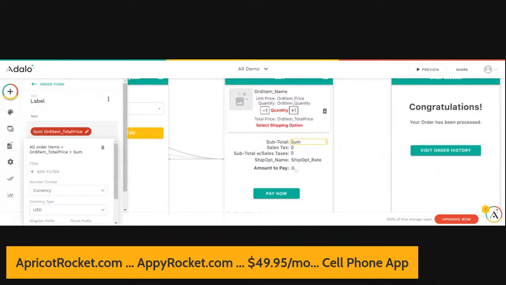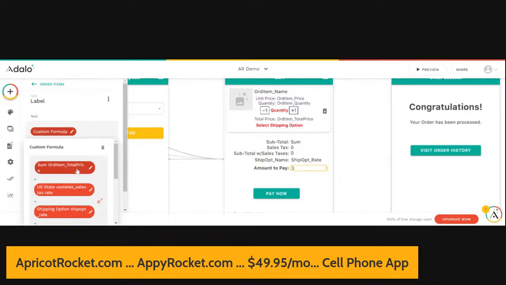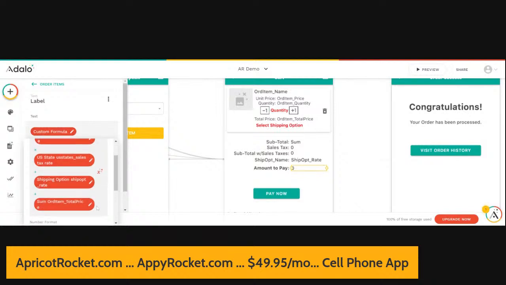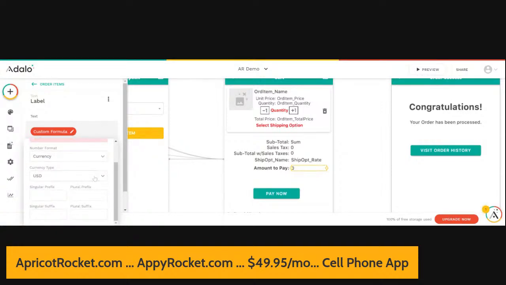Okay, so that's a little different than what we have here. So let's see if we can, I'm just going to go ahead and just delete these things. Okay, so I'm just going to delete everything. We're going to go ahead and build it from scratch.